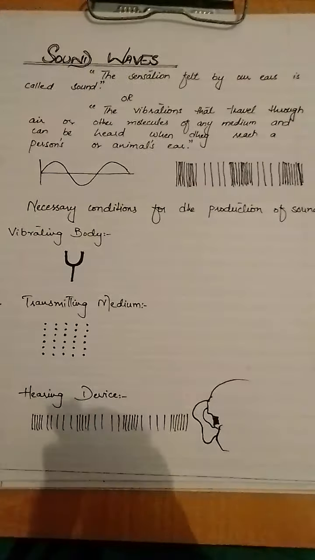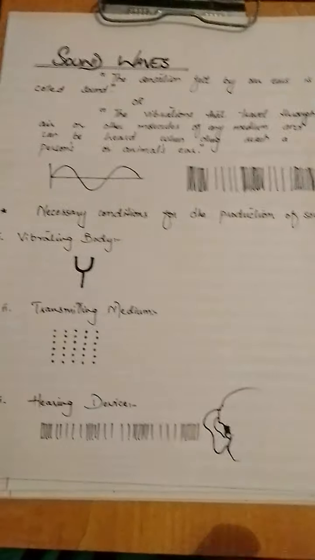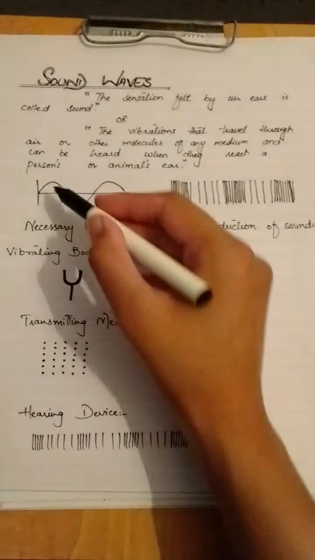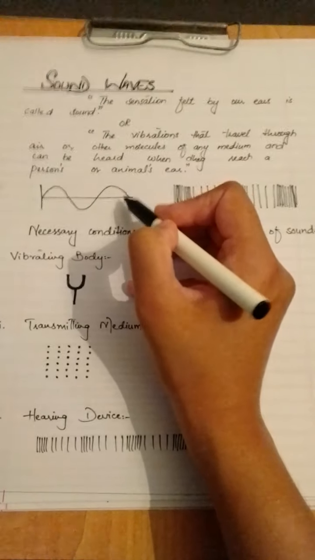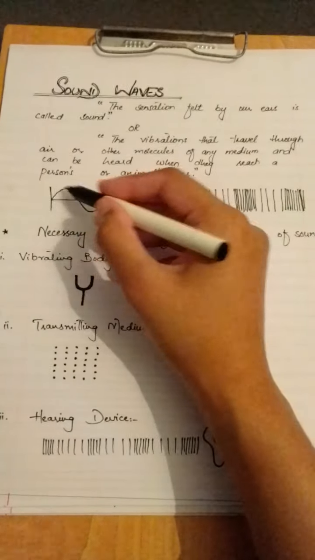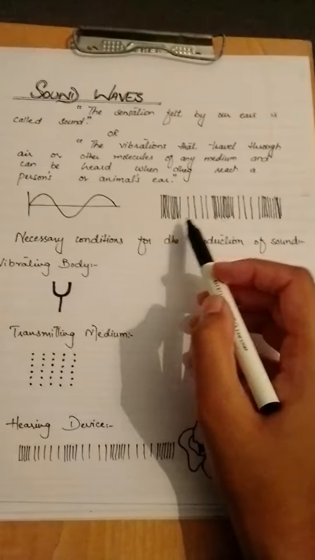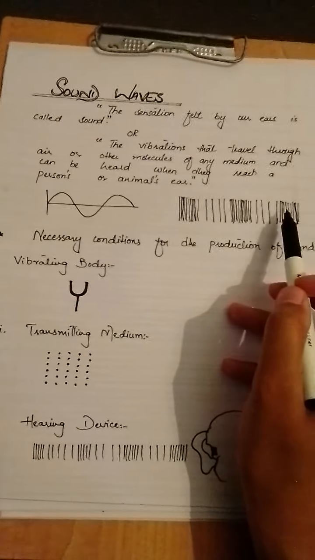So first, let's see what type of waves sound waves are. Does the sound travel like this in the form of a transverse wave, like we all see in the illustrations on our computer? Does it travel like this as a transverse wave, or does it travel like this in the form of longitudinal waves?